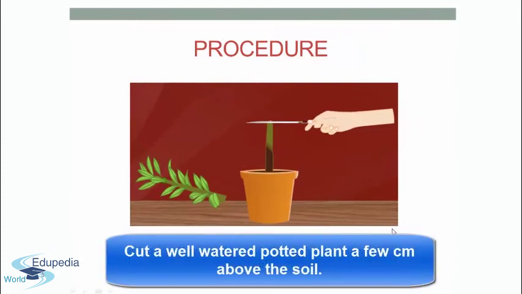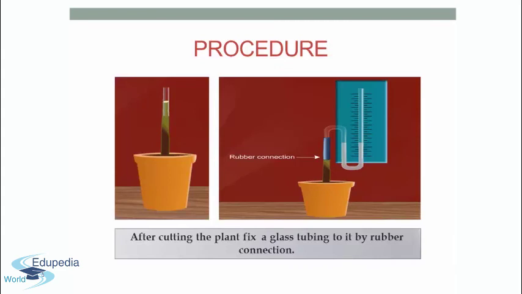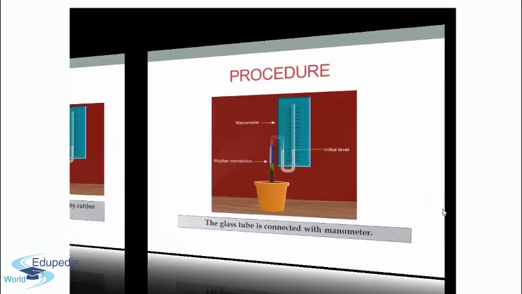The procedure is, we have to cut a well-watered potted plant a few centimeters above the soil. After cutting the plant, we fix a glass tubing to it by the rubber connection. You can see in this figure that this is the rubber connection which is fixed on the plant, and to this a manometer is connected.